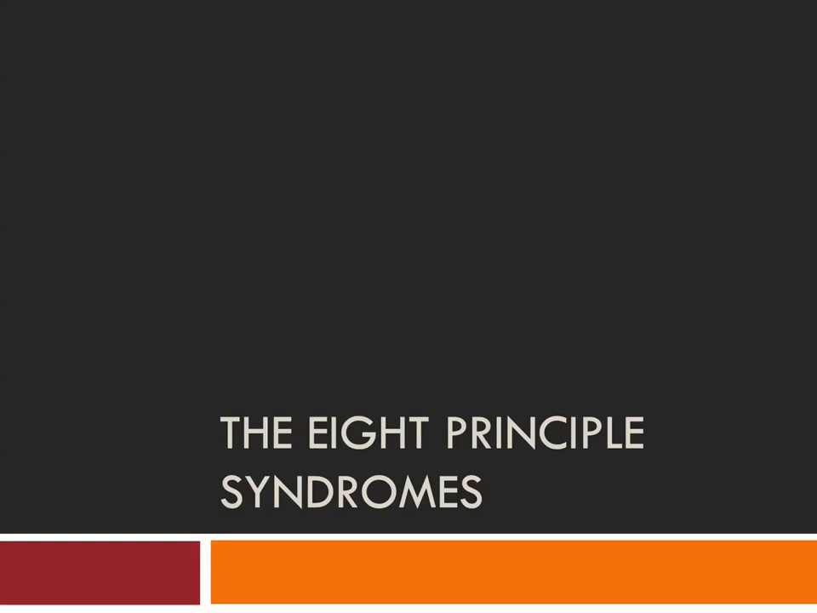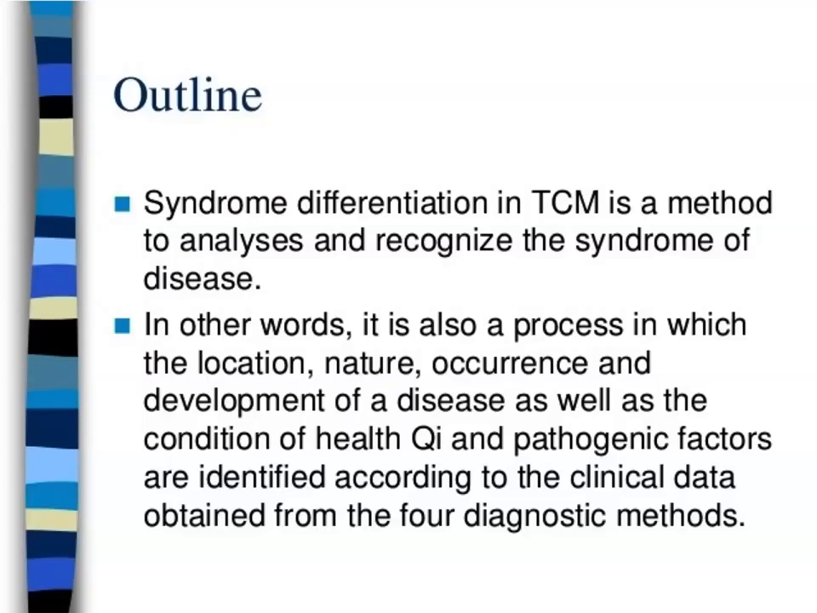For today, we have a new topic, which is the 8 principal syndromes. So what is this all about? Syndrome differentiation in TCM is a method to analyze and recognize the syndrome of a disease. In other words, it is also a process in which the location, nature, occurrence, and development of a disease, as well as the condition of health of Qi and pathogenic factors, are identified according to the clinical data obtained from the 4 diagnostic methods.